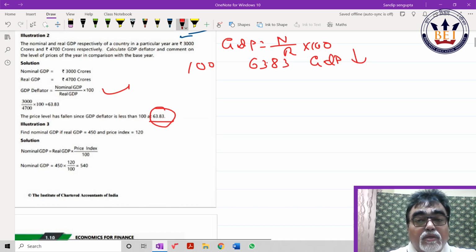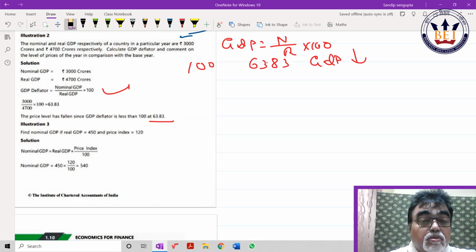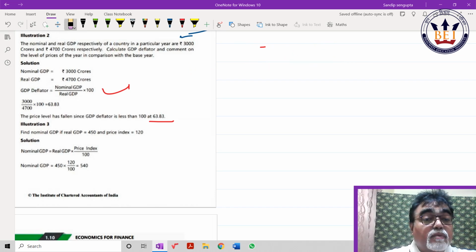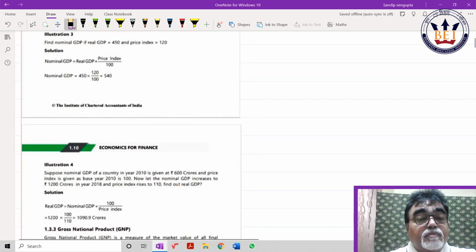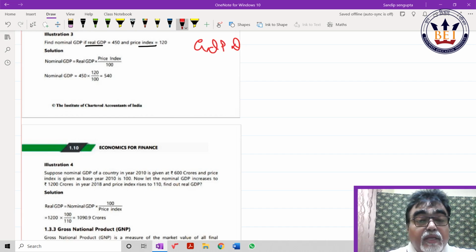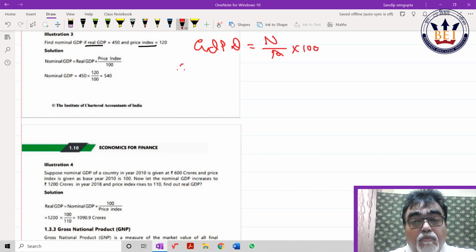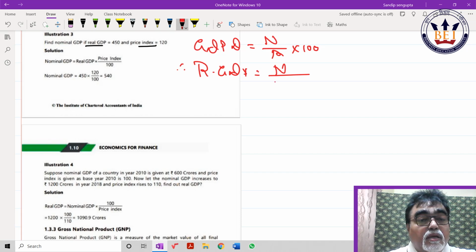Now switch to the next sum, beta. Those who want to look at this, you can pause it. Same way, find out nominal GDP. If real GDP is this, price index. So if we write GDP deflator equals nominal by real into 100, beta. So next line, can I not write real GDP equals nominal by GDP deflator into 100? Same thing, only it is written over here. Real GDP, nominal GDP. You can use this formula or whatever they ask.